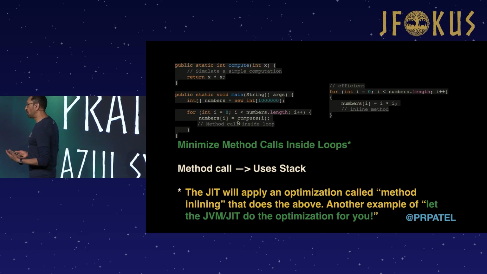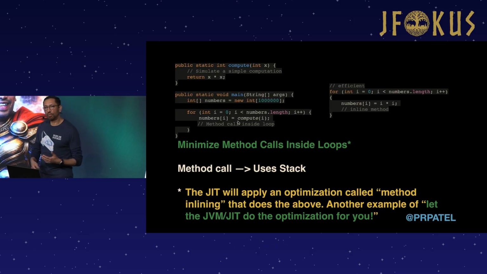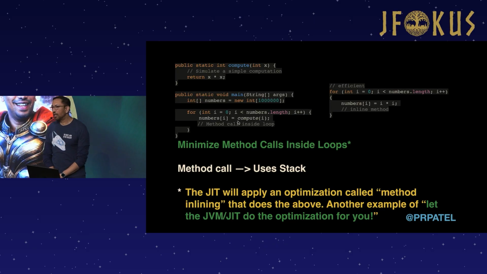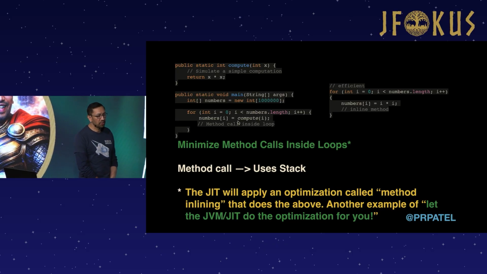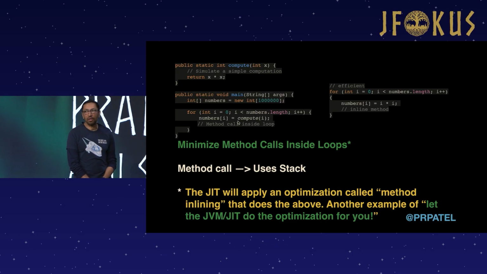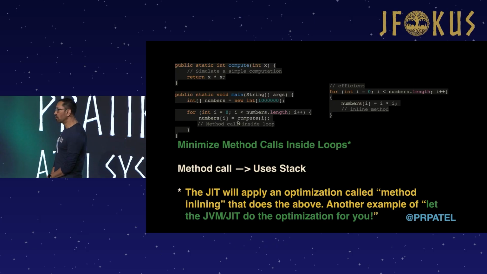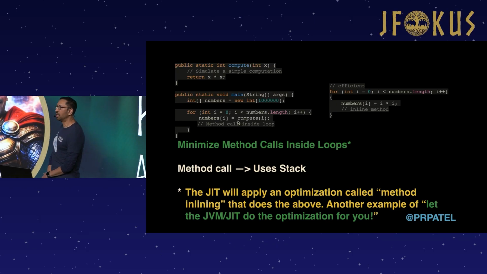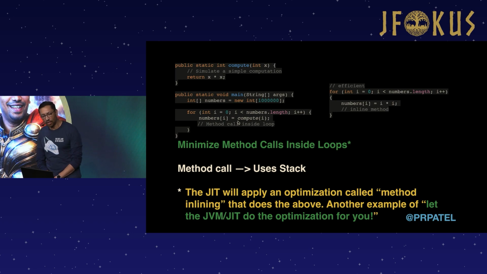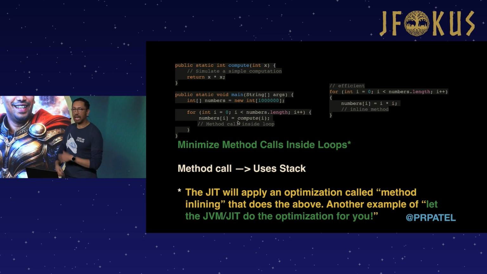But the problem, if you're worried about performance, is that every time you call a method, the method gets put on the stack, a little bit of memory is allocated to track that thing on the stack, and then once it pops off the stack, that thing needs to be removed from the temporary memory between the parent method and the child method. It creates an extra step. And of course, the JVM is very fast, but if you do this many thousands or millions of times, all of that adds up, right?